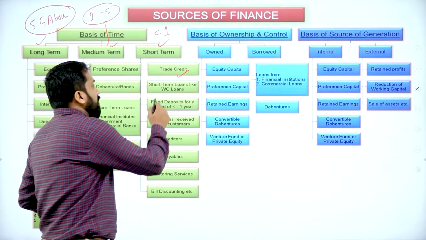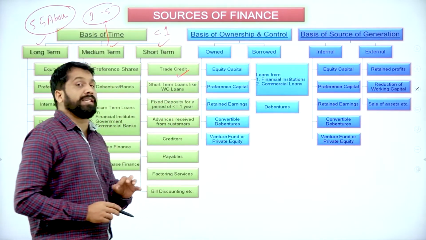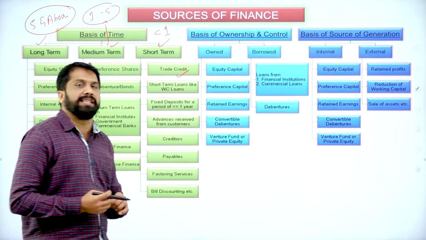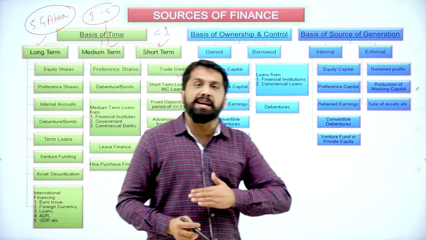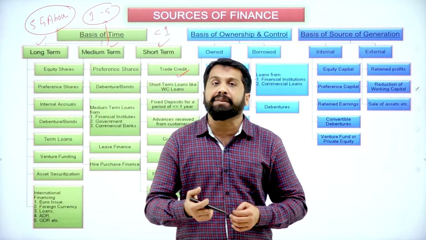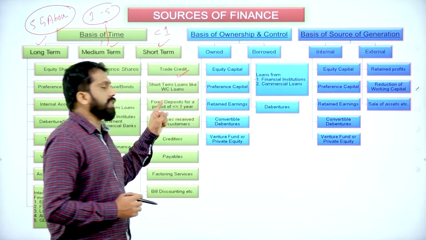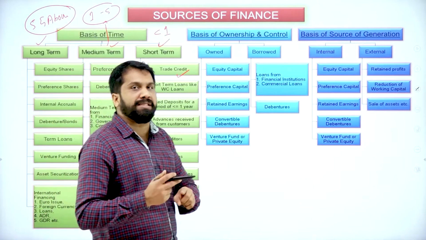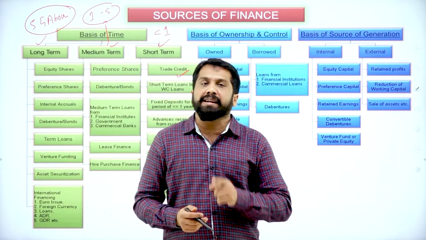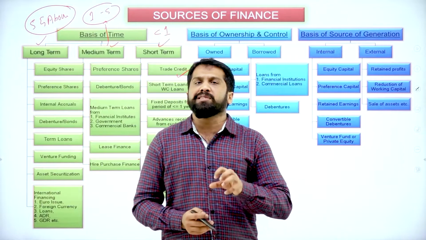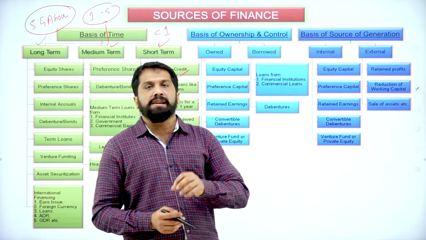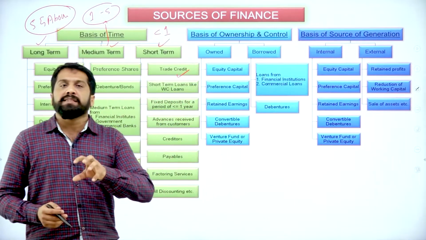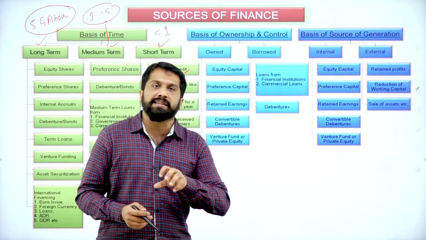Second one, short term loans like working capital loans. What is working capital? For your day-to-day business, whatever money required, that is called working capital. Small expenses, your coffee, tea, traveling, fuel expenses, small petty expenses are there, no?